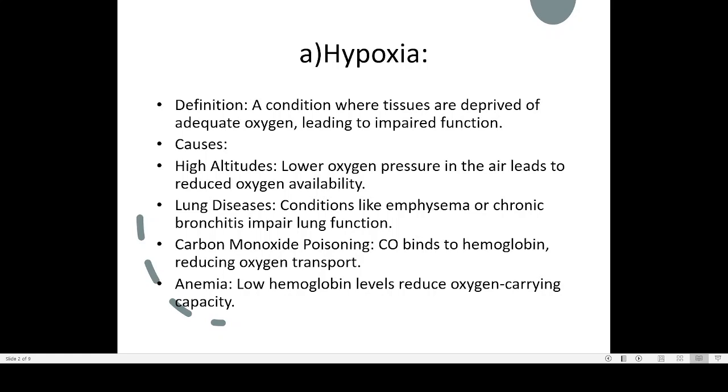So the problem with anemia is that hemoglobin is low, so the body may not be able to carry all the oxygen, and as a result of poor hemoglobin, that is the situation in these four different situations which are leading to hypoxia. So hypoxia means very low oxygen content.